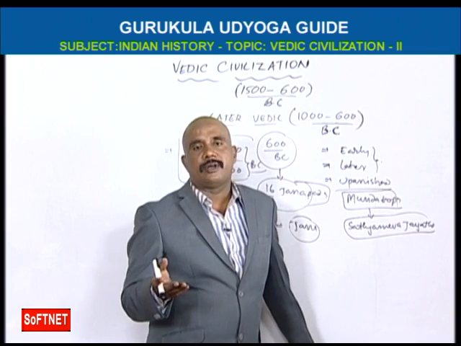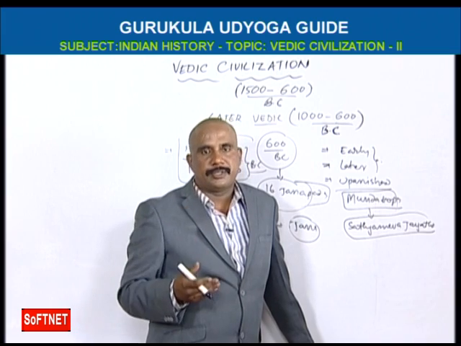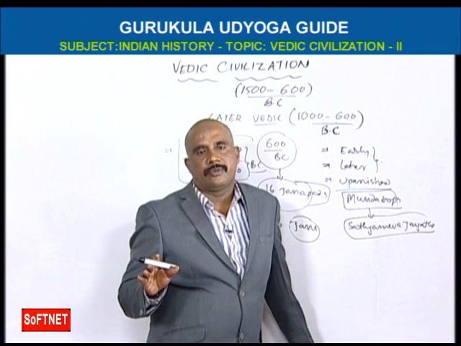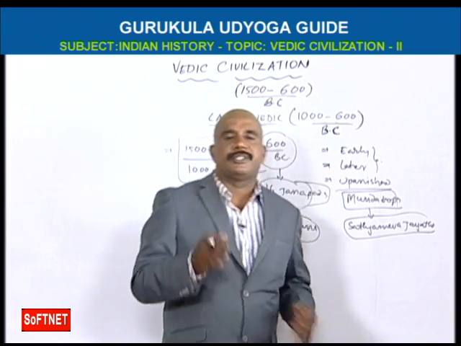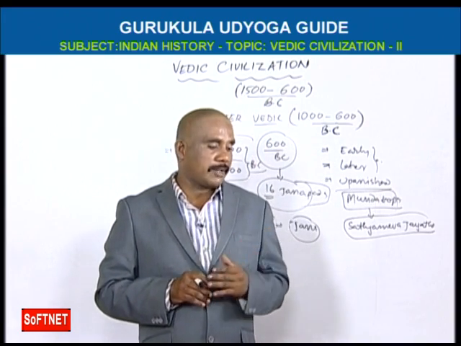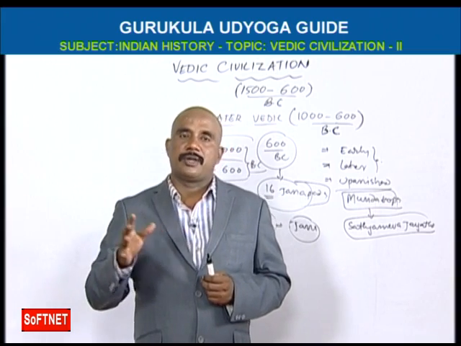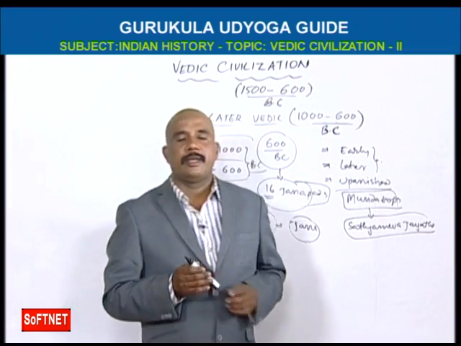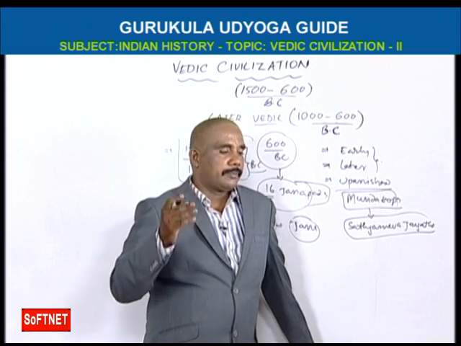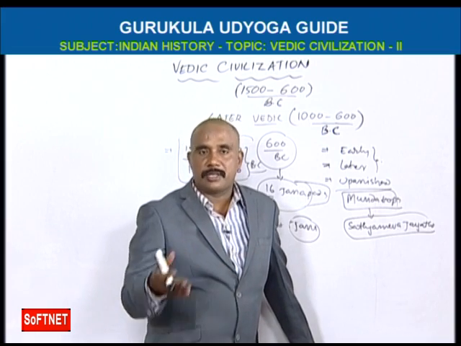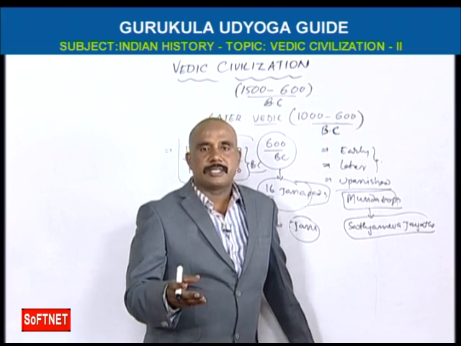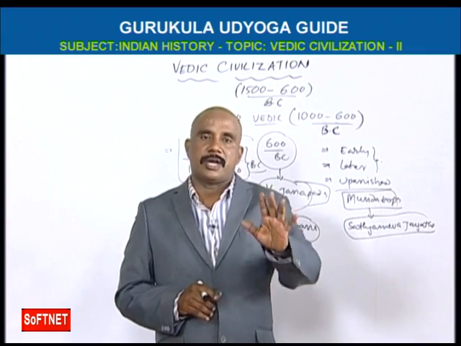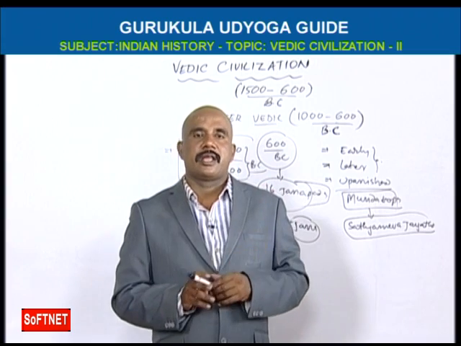Okay, then we go for the social conditions. In the social conditions, women's status decreased. Okay, and the religious conditions. In the place of nature gods, the Trimurti, Brahma, Rudra, Vishnu entered. They dominated in this society. The Ramayana and Mahabharata were also composed here. Bhagavad Gita also was composed. In the place of Sanskrit, Prakrita became the official, popular language. The Gurukula education system also started here.